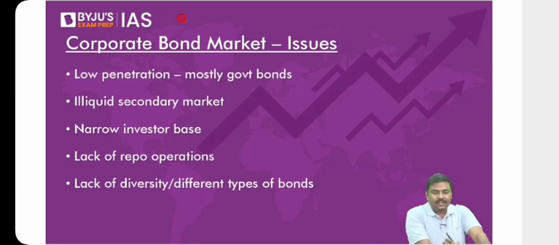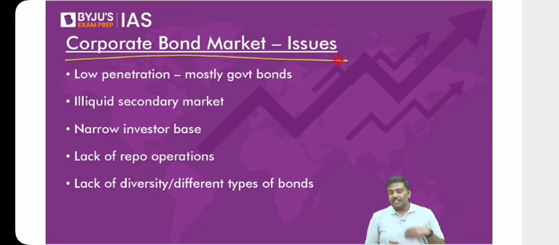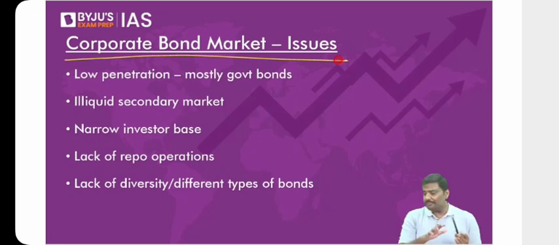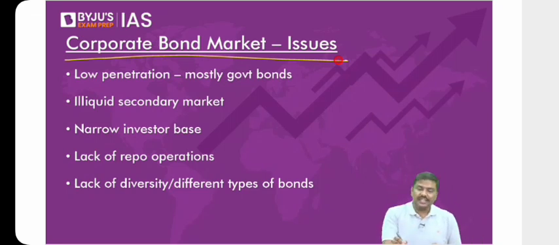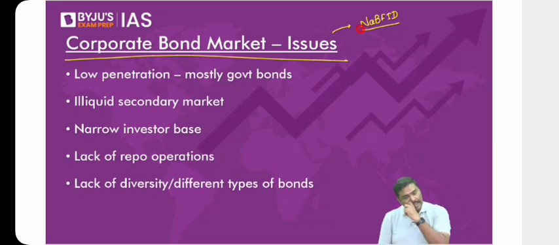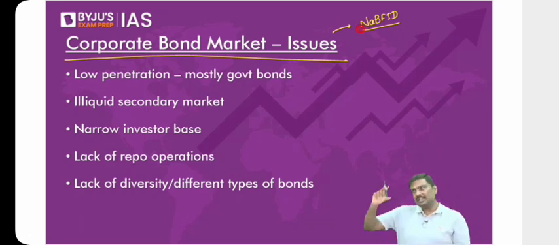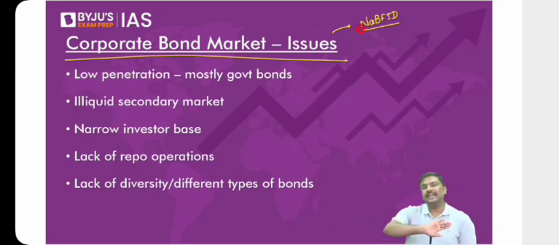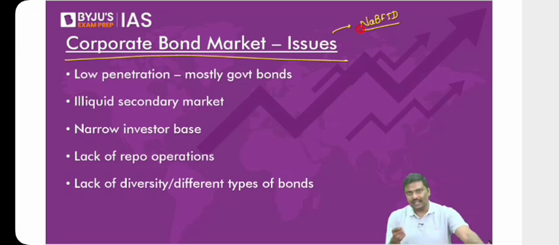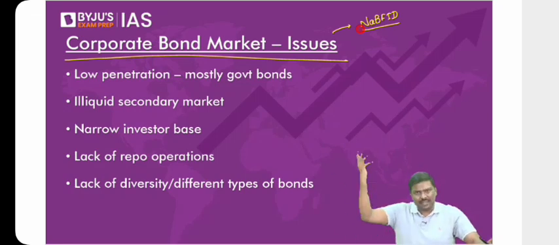Now come to the next concept here: corporate bond market, the issues in the corporate bond market. Now this is very important. Why, I'll tell you. Earlier we have discussed NABFID. Remember this? NABFID, National Bank for Financing Infrastructure Development. And one of the problems, if you remember the slide, one of the concerning areas that I had written was the bond market is not very well developed in India. I said bond market is not very well developed in India. Now let's try and understand why the bond market has not developed well and connect it to NABFID. Why it will become a problem.